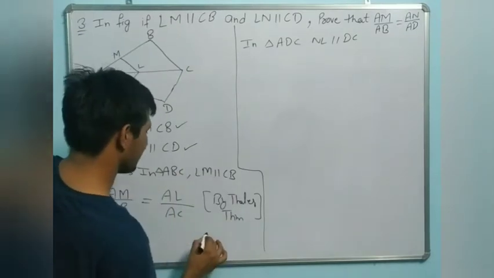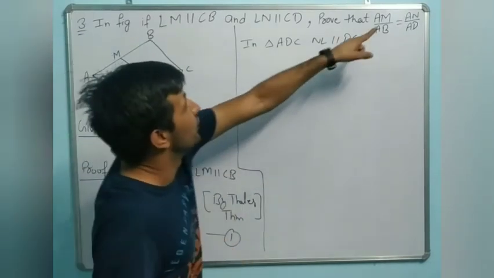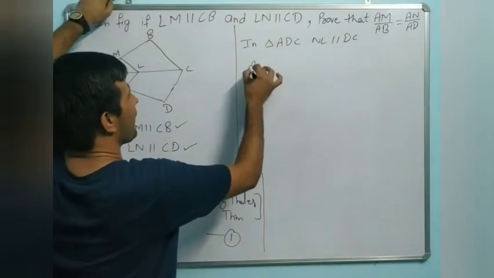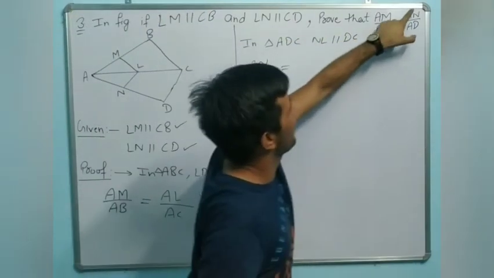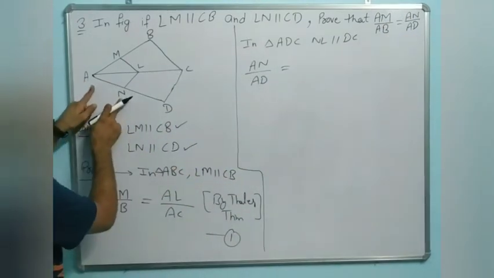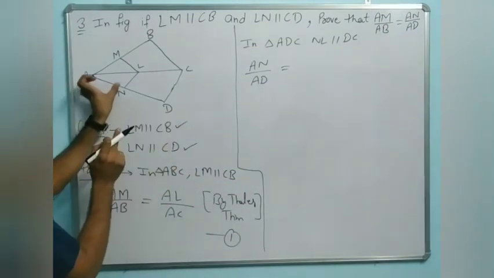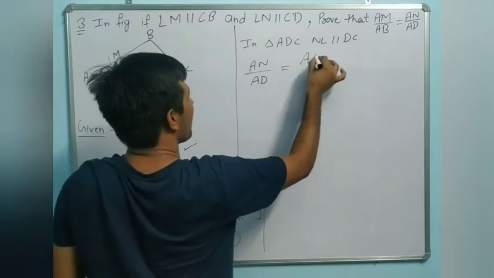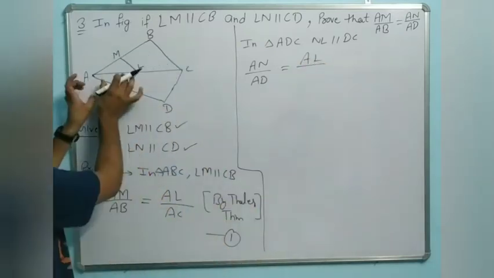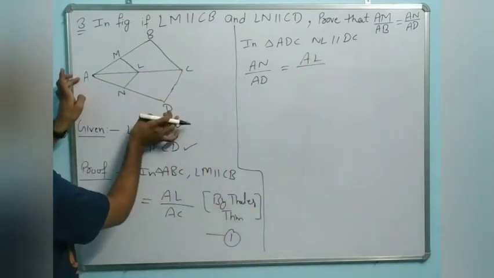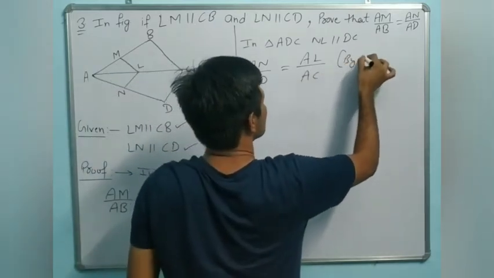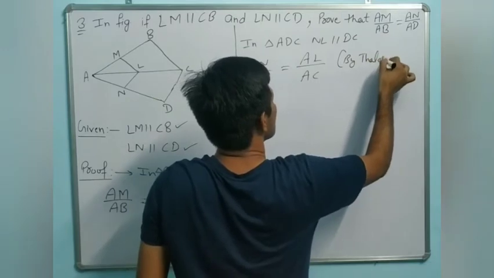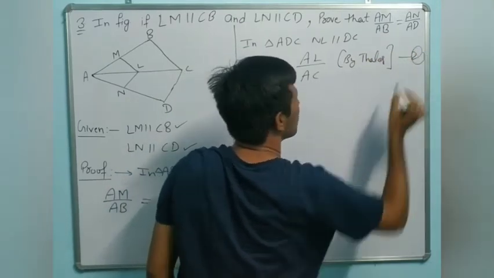It is equation number 1, dear. We need to write AN upon AD. AN upon AD means AN corresponding to AL equals AL upon AD corresponding to AC, by Thales theorem, equation number 2.